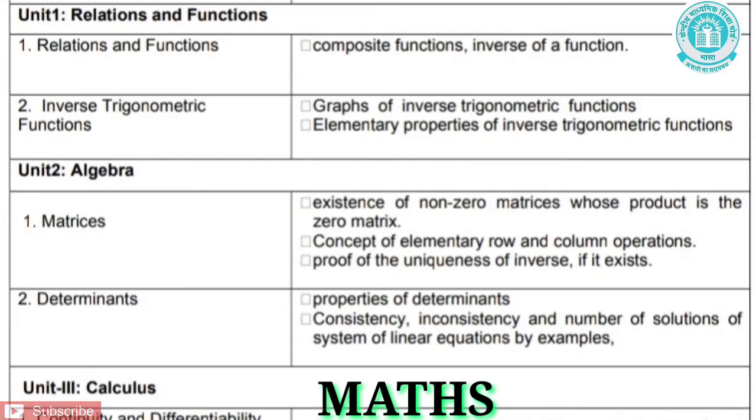Let us see the third chapter, that is matrices. Under this chapter, existence of non-zero matrices whose product is a zero matrix, concept of elementary row and column operations, proof of the uniqueness of inverse if it exists have been removed. Let us see the fourth chapter, that is determinants. Under this chapter, properties of determinants, consistency, inconsistency and number of solutions of a system of linear equations by examples have been removed.